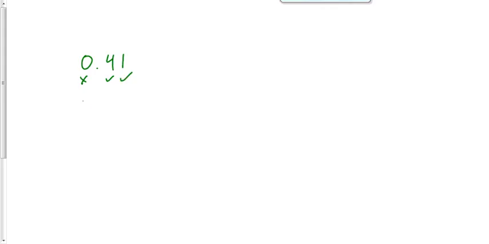If you've got 403, 0 counts because it's in between. If you've got 430, the 0 counts because it's trailing. So any 0 that's leading doesn't count as a significant figure. It's basically a placeholder. Any 0 that's in between other digits or after other digits is going to count. Does that make sense?